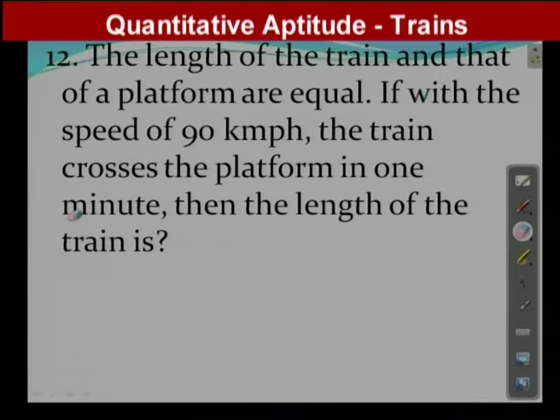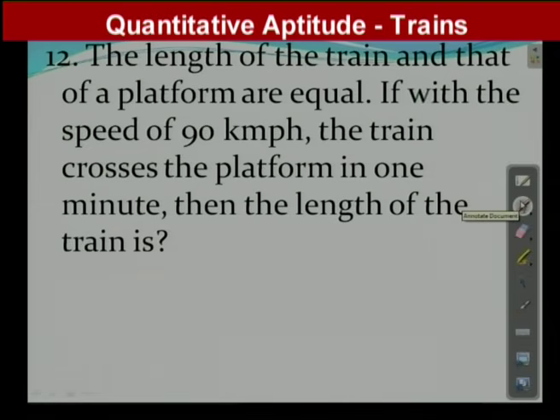Now we will focus on one more question, the final question from this chapter. Still many are there, but you need to focus on this once again. Observe the question here. The length of the train and the length of a platform are equal.